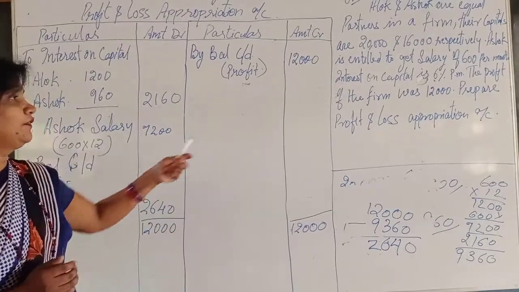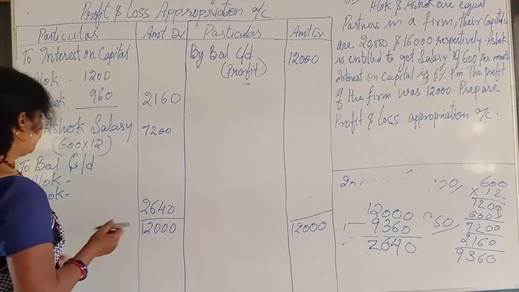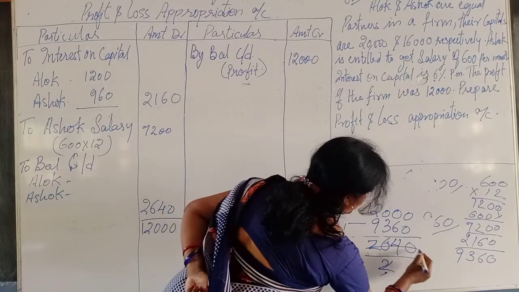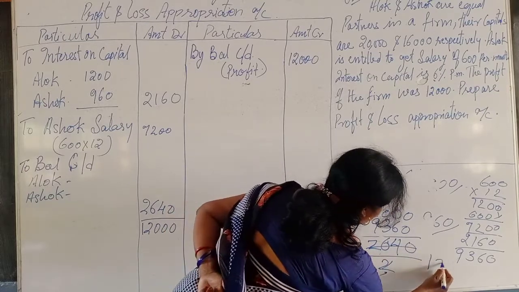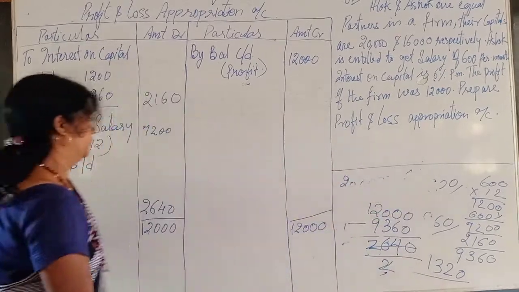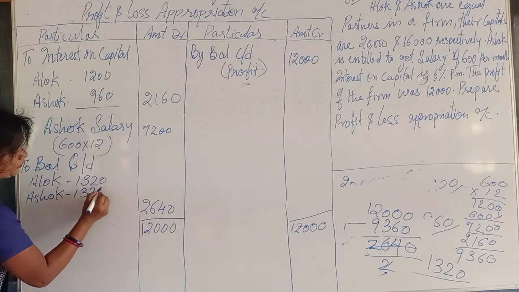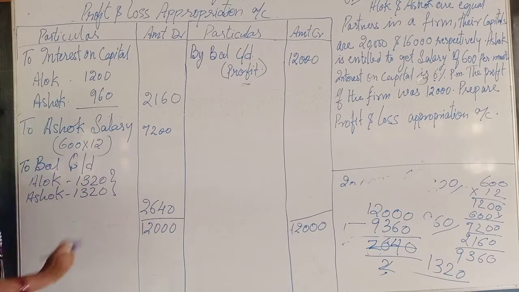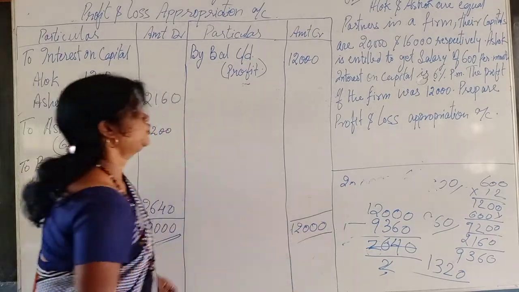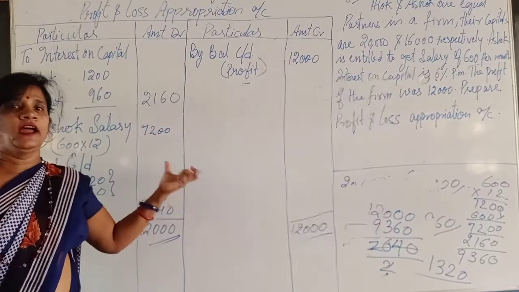Here in this question we have that 2640. So 2640 will be equally divided by 2. 2 ones are 2, 2 3s are 6, 2 2s are 4, 0. 1320. So we will write 1320 each. Okay, so this is the solution of this question. So read this, do it, and make practice.